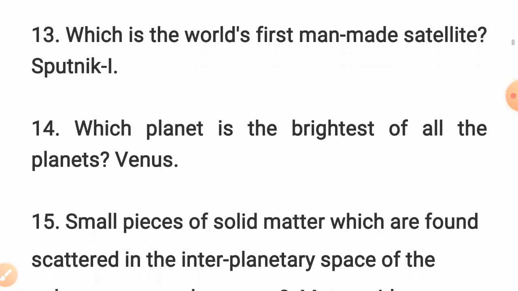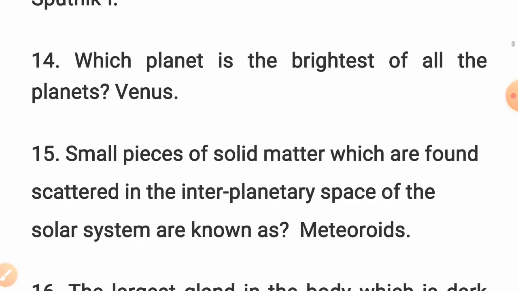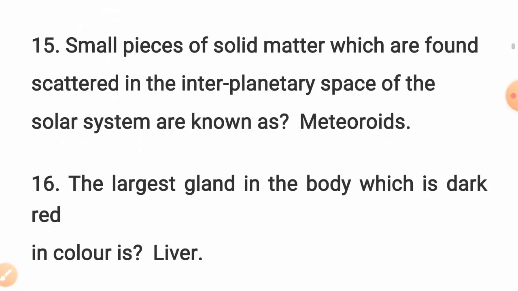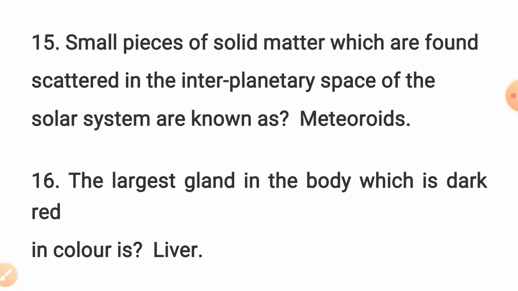Number 13, which is the world's first manned satellite? Sputnik-I. Question number 14, which planet is the brightest of all the planets? Venus. Question number 15, small pieces of solid matter which are found scattered in the inter-planetary space of the solar system are known as meteoroids.